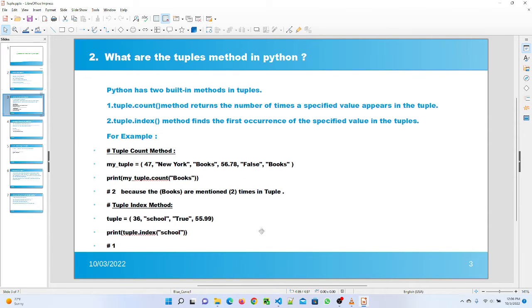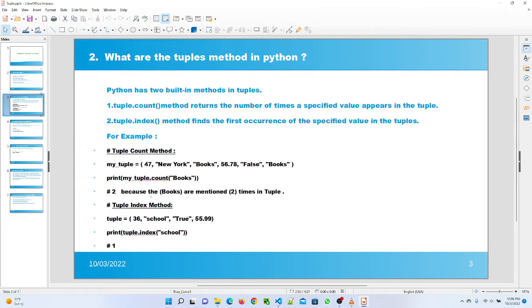Question number 2 is, what are the tuple methods in Python? So tuples have 2 built-in methods in Python. The tuple.count method returns the number of times a specified value appears in the tuple, and the tuple.index method finds the first occurrence of a specified value in the tuple. Here I give the example for these 2 methods.